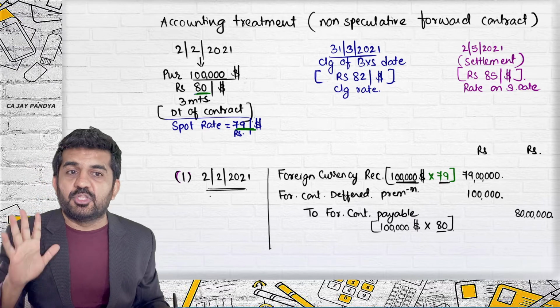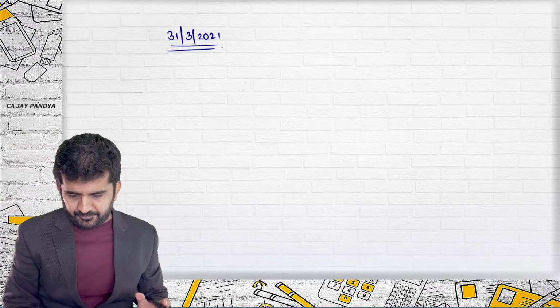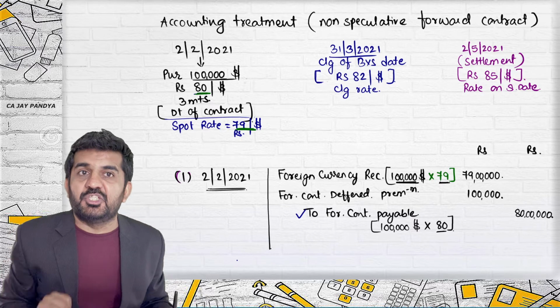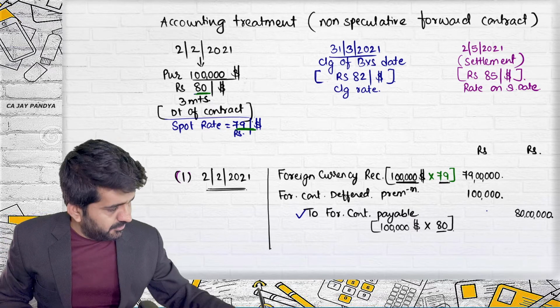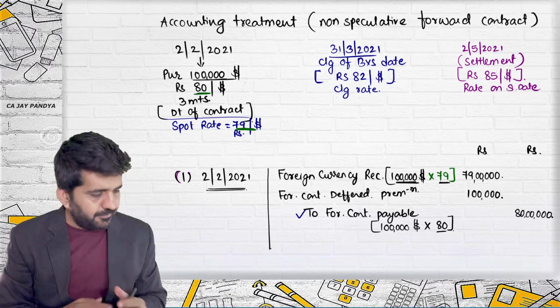Journal entry as on the date of recording this. Let me go to the second date, which is 31st March. This is a closing date. Is it all right? This account need not be changed because it is remaining still 80 rupees. Is it all right? This is still remaining how much? 80 rupees. Is it all right?